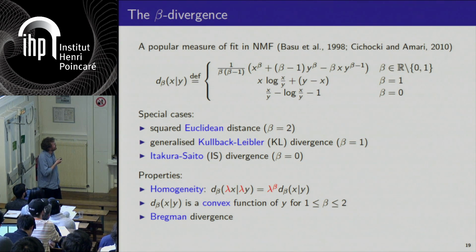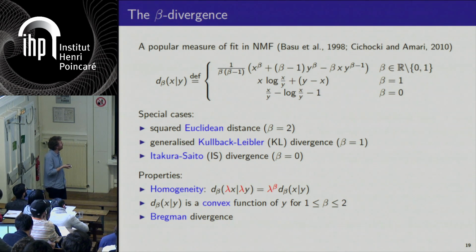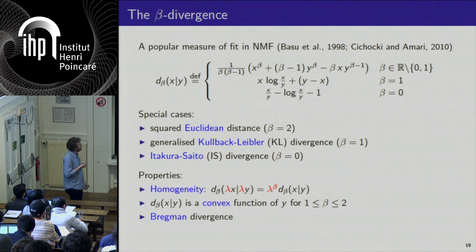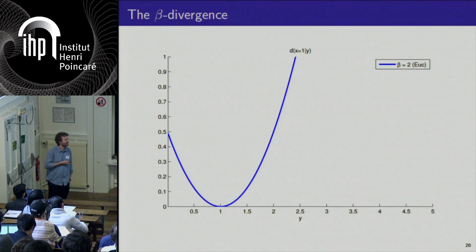The divergence is convex with respect to y given x for beta between quadratic cost and Kullback-Leibler divergence. And also, you can show that it's a special case of Bregman divergence.